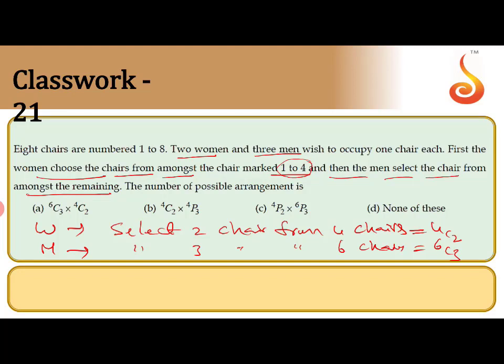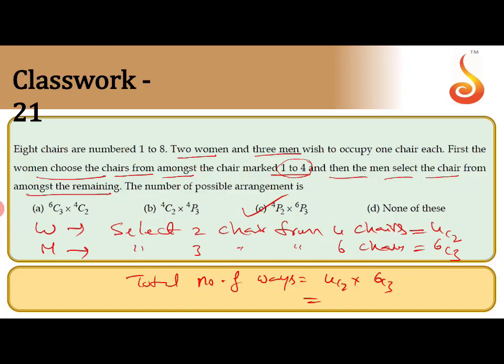That means you can select 2 chairs from those numbered 1 to 8. That means 2 chairs from the first 4 chairs. The left out chairs are 2. 2 plus remaining 4, that is 6 chairs. So the men can select 3 chairs from the remaining 6 chairs, that is 6C3 ways. The total number of ways is equal to 4C2 into 6C3. Already the given answer is in terms of like that only. So option C is matching.